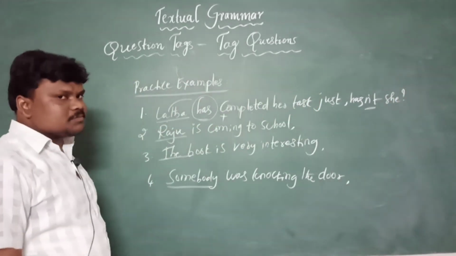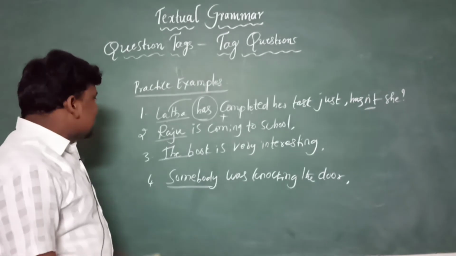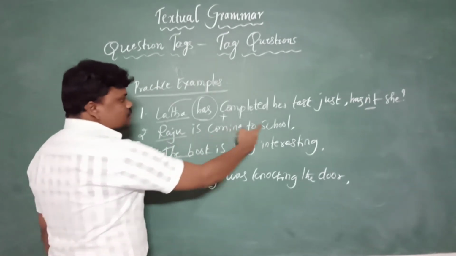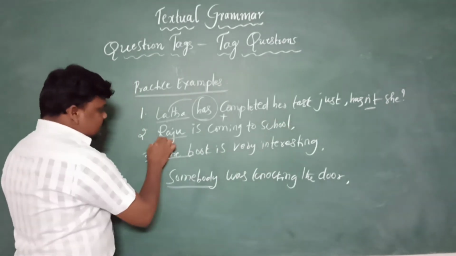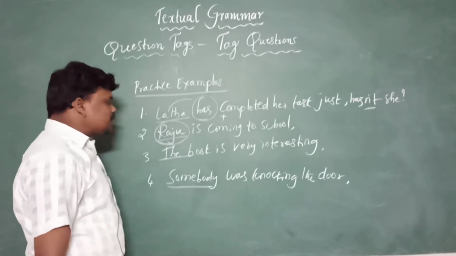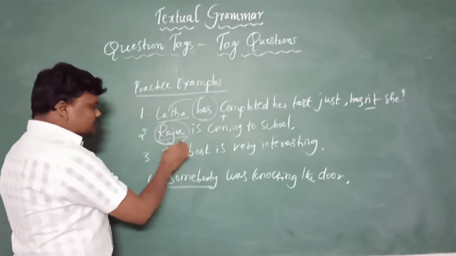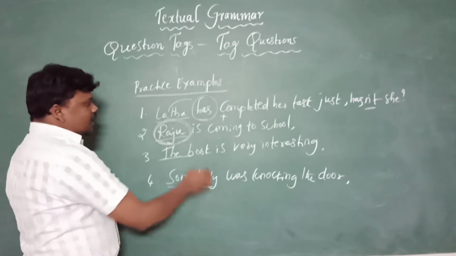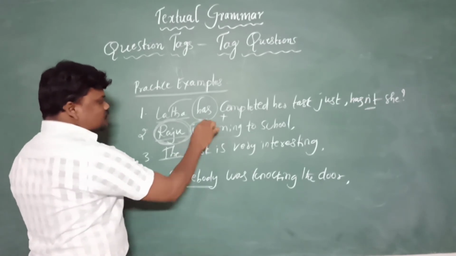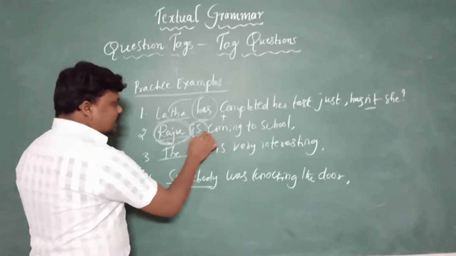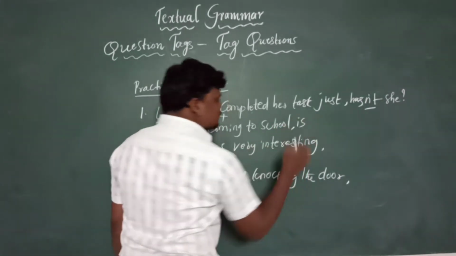Well, hope you understand. Let's look into the second one. Raju is coming to school. Here the sentence starts with the naming word Raju, which is masculine gender, I mean a male name. We need to change this Raju into the pronoun 'he', compulsorily. And before writing the question tag, we need to identify the helping verb in the given sentence. And the helping verb here is 'is'.